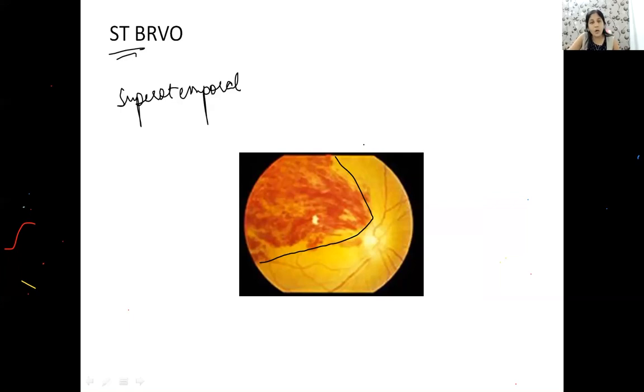So the patient will not have a sudden painless loss of vision. He may have a field defect. है ना? तो फील्ड डिफेक्ट कहाँ की तरफ होगा? If the hemorrhages are in supratemporal quadrant, where will be the field defect? Anyone? Field defect कहाँ की तरफ होगा? Pie in sky.